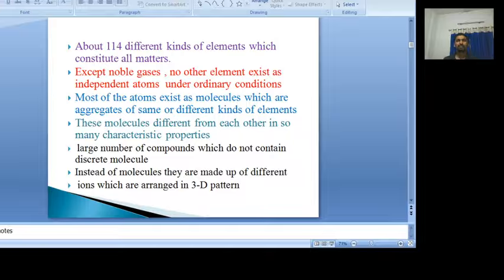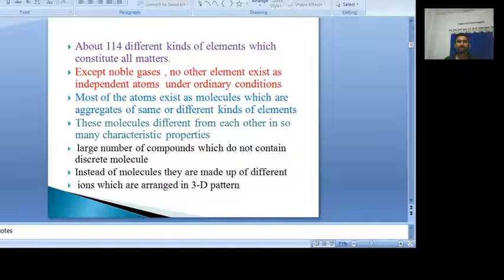These molecules sometimes exist as discrete molecules, and sometimes compounds do not contain discrete molecules. For example, in water, discrete molecules exist: H2O, H2O, H2O, like that, so many molecules are present. But in the sodium chloride compound, the NaCl molecule does not exist.